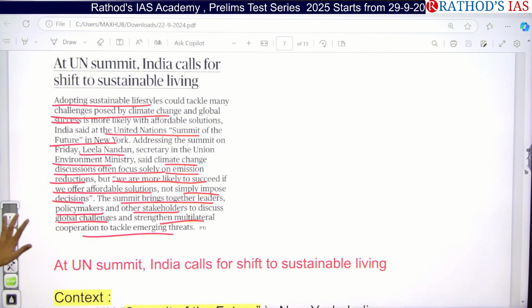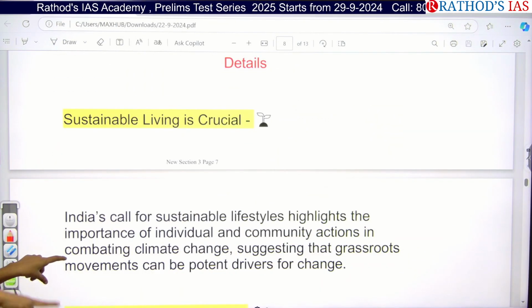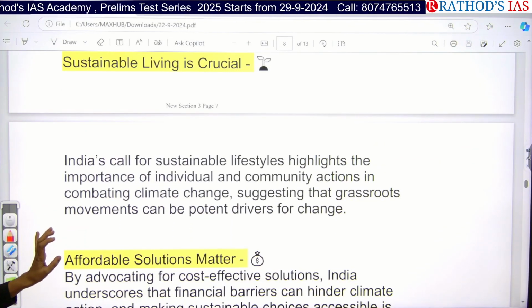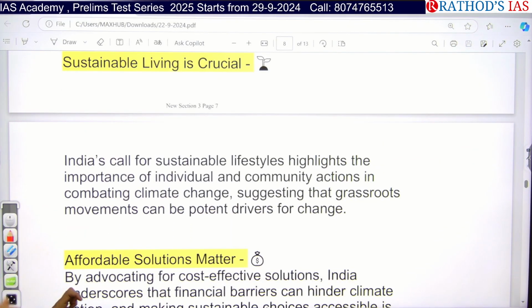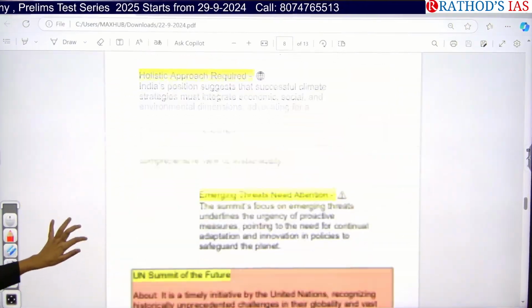So what are the points here? I try to make them one by one so that you can easily understand. If you read the article directly, you can't understand each point, and you can't retain them for a long time. If you read in this manner, I think it is very easy, right?